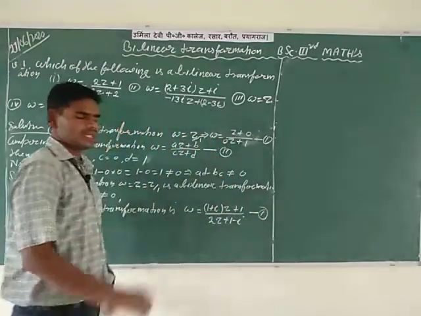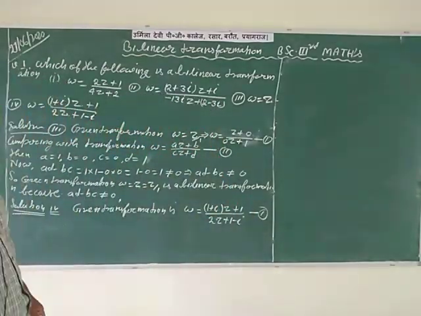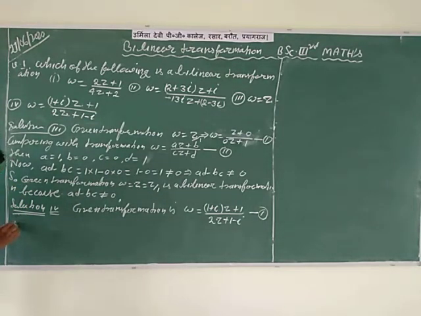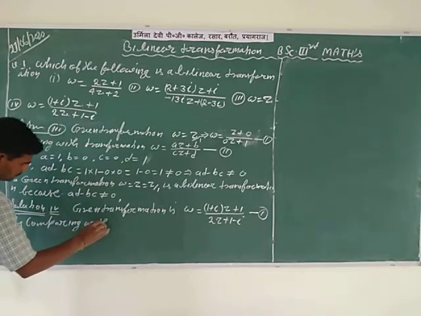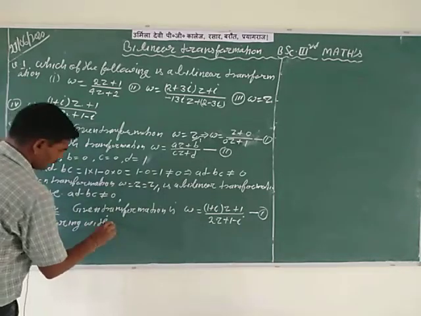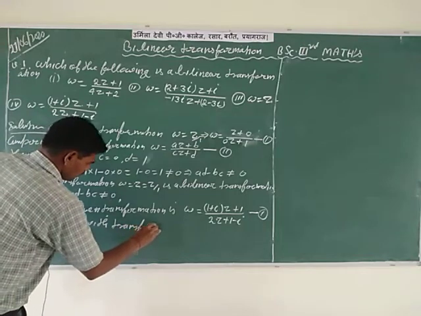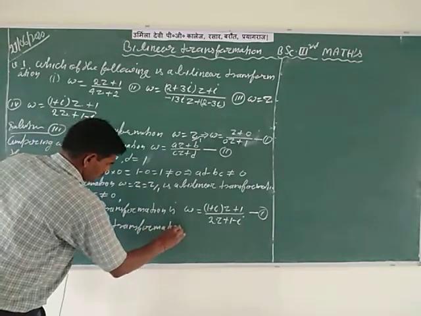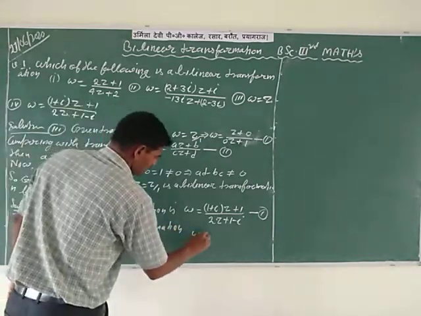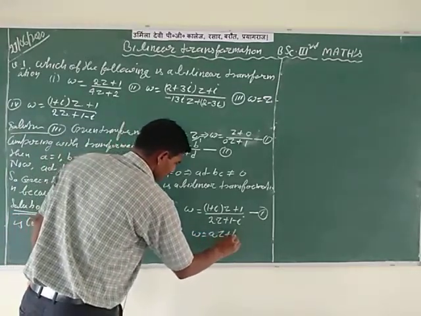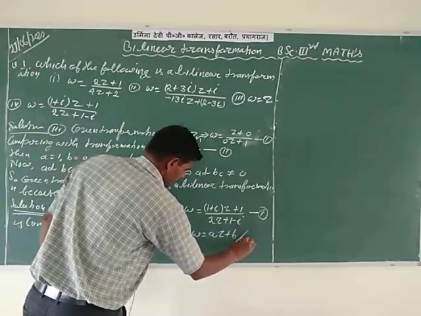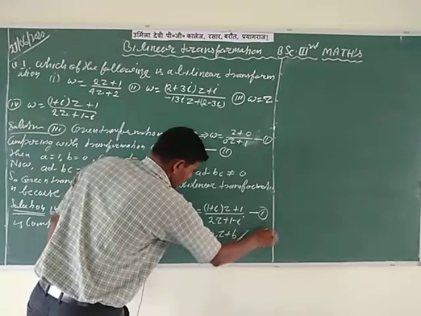So equation first is the given transformation. Compare it with the general transformation W is equal to AZ plus B divided by CZ plus D, represented by equation second.